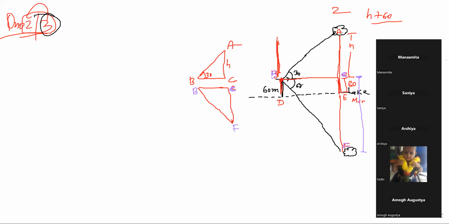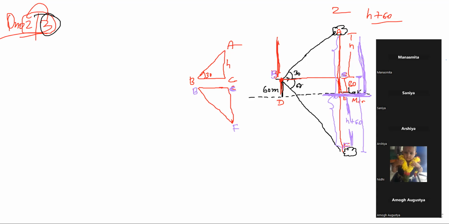I was telling that object distance equal to image distance. So this length is H plus 60. This length is X plus 60, right? So this will be also H plus 60. समझ में आ रहा है? ध्यान देना, ये लेक जो है, ये मिरर की तरह एक्ट कर रहा है, ये मिरर है. So if this is mirror, ये लेंथ आपका H plus 60 है, so this length will also be H plus 60.